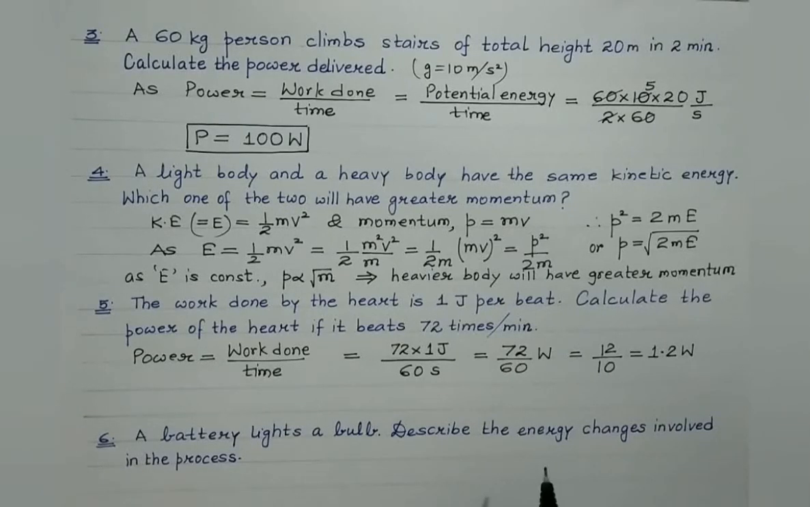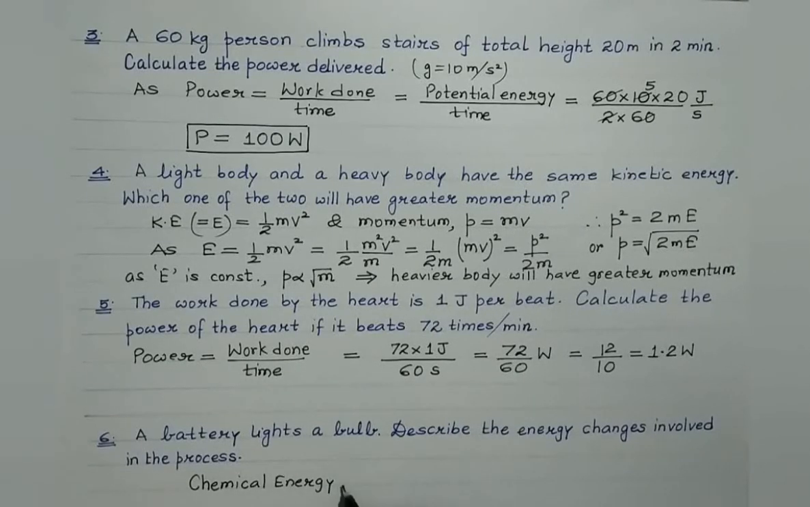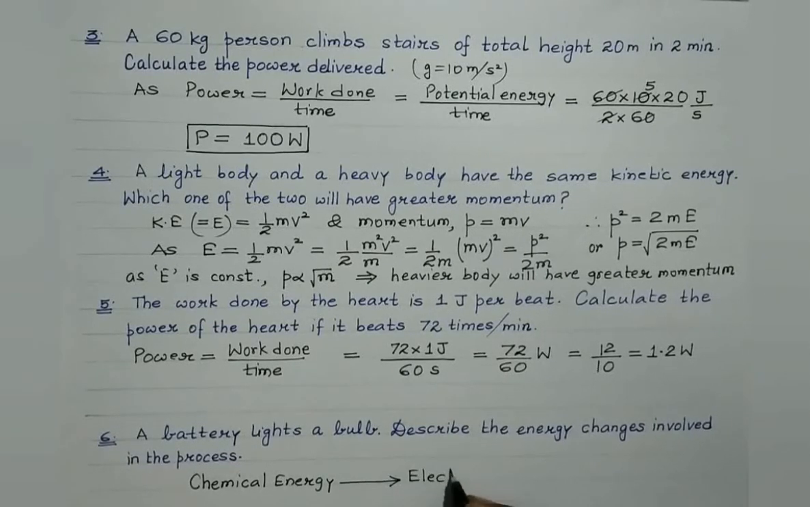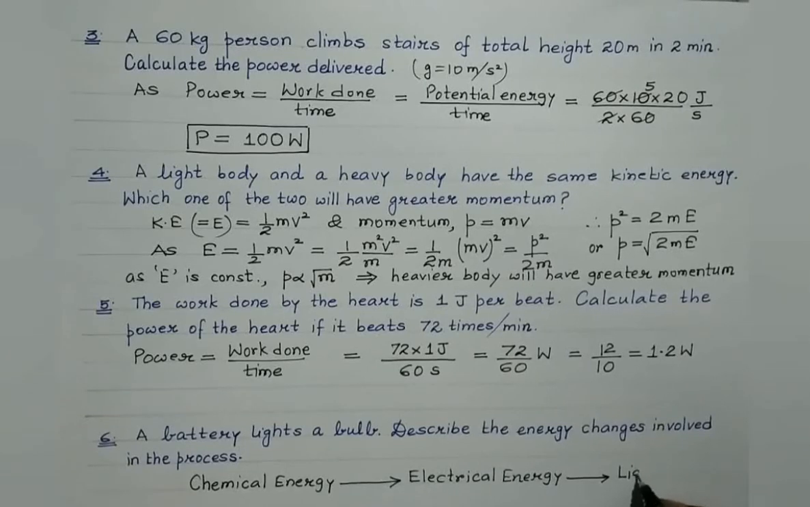So therefore the sequence of energy changes will be as follows. In the battery the energy is in the form of chemical energy. So the battery converts chemical energy into electrical energy. And the bulb, students, converts electrical energy into light energy. So this is the transformation of the energy that takes place during the process.